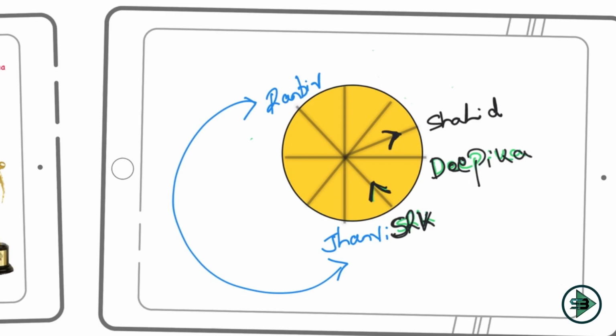I know the location of Shahid, SRK, and Alia now would be at this position. I will put it in black as well because I'm sure about the position of Alia. Alia is now 2 places away from SRK and 4 places away from Shahid. Okay, so I know the location of Alia. Now let's go for the fourth link.